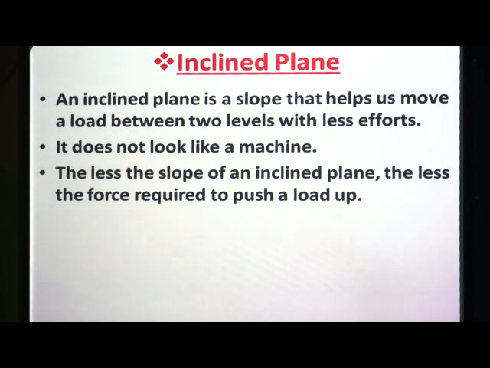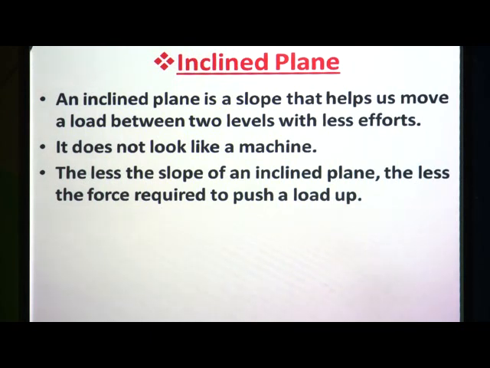So, tell me, have you ever wondered how the ancient Egyptians lifted heavy stones to build the pyramids? Ancient means belonging to a long time ago. How were they able to move those heavy stones or heavy construction material to the top or to build the pyramid? They used a ramp or an inclined plane.